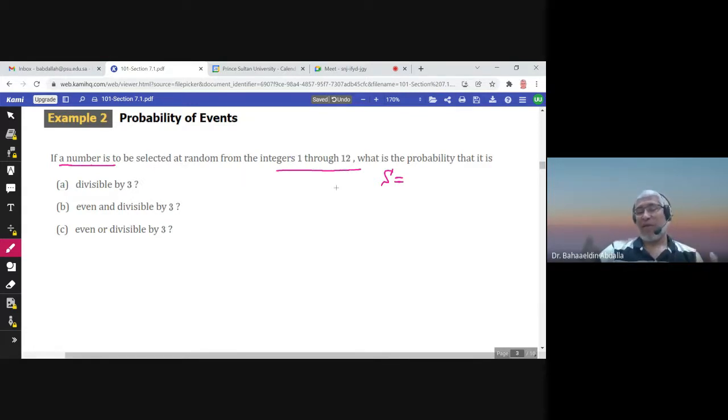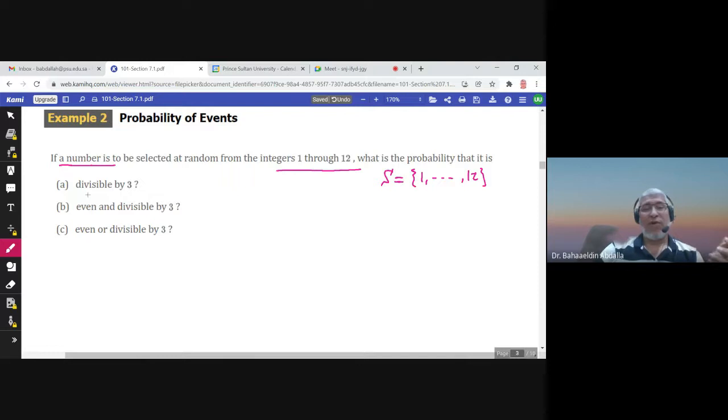A possible outcome is 11, another 10, 9. So put all the outcomes in a set. This is called the sample space. Now, the probability of selecting a number would be the same for all the numbers. So the probability weight of each element would be 1 over 12.